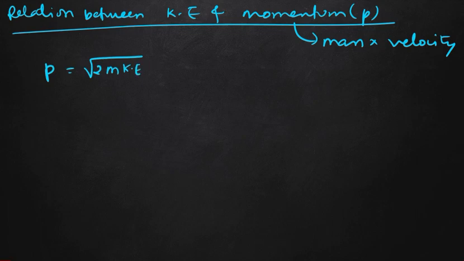So the relation between momentum and kinetic energy is p equals root over 2m KE, where KE is the kinetic energy, m is the mass and p is the momentum.